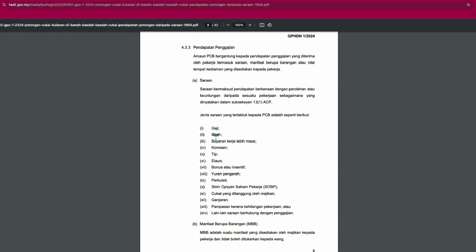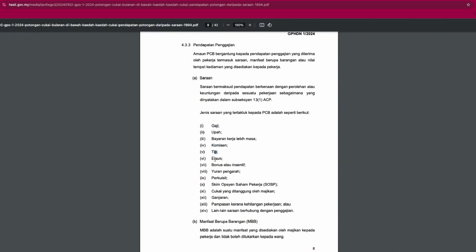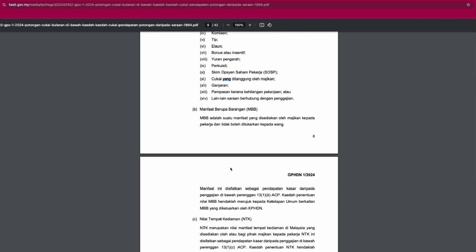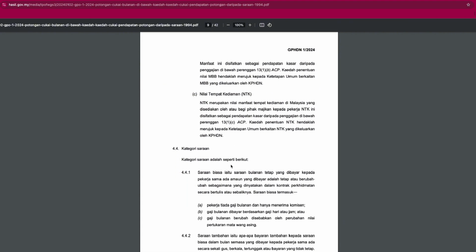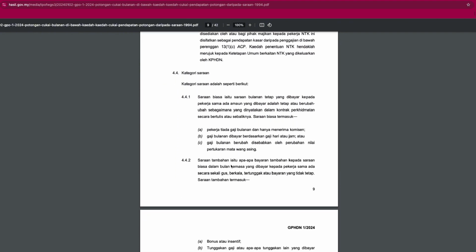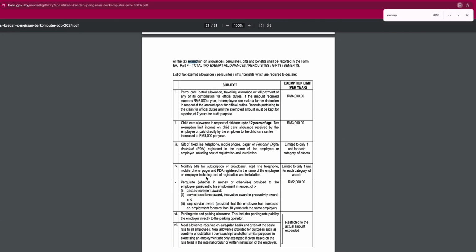For income tax, wages include not just your basic salary but also any bonuses, commissions, and other taxable benefits like company cars or housing allowances. Now, what makes this tricky is that not all allowances are taxed. For example, certain travel allowances may be exempt from tax, while others are taxable.